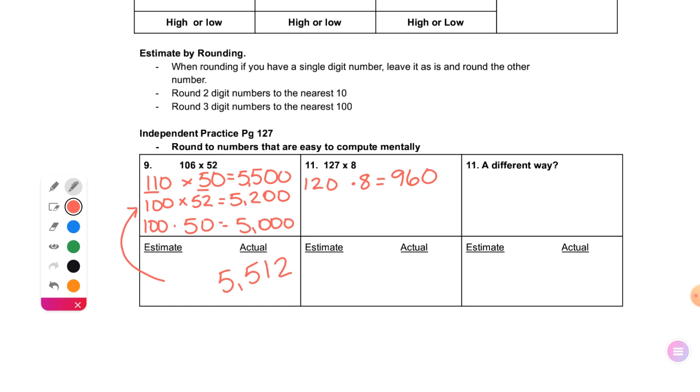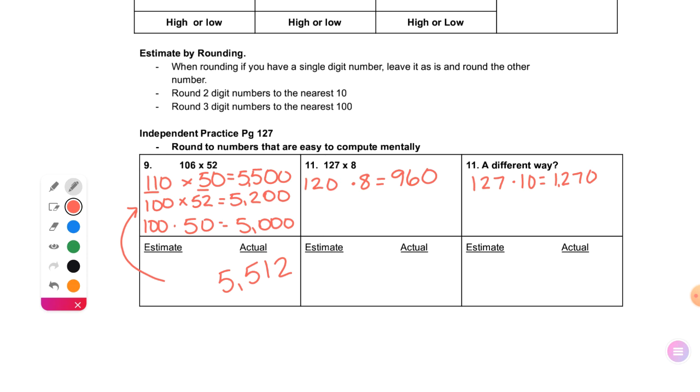Let's leave the first number the same. What would I have to do to that second number to make it mental math, Avery? Times 10. And then 127 times 1 is 127, and I'd add my 0.